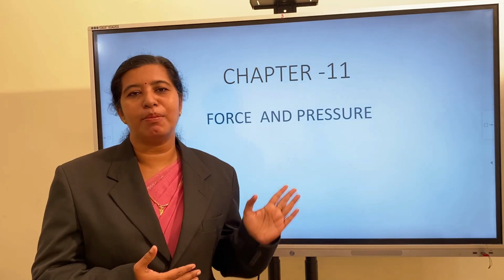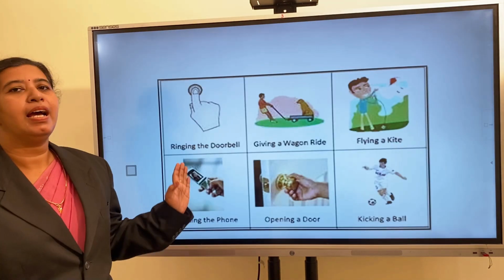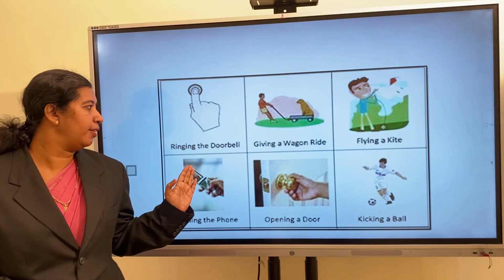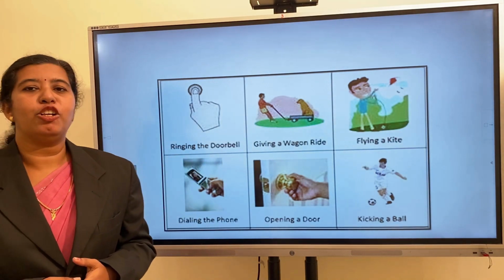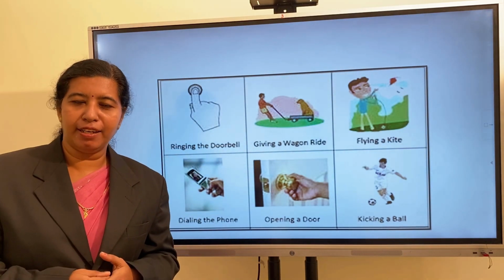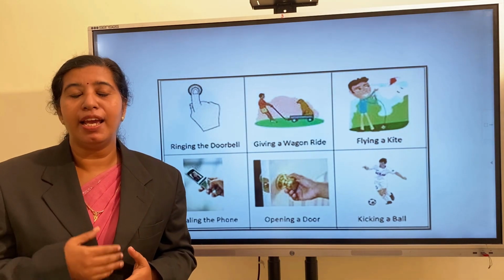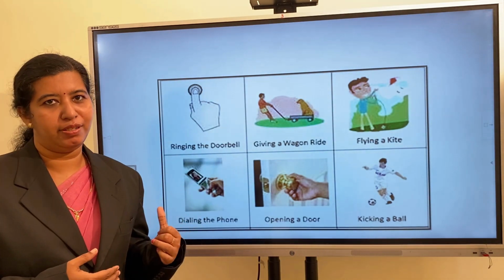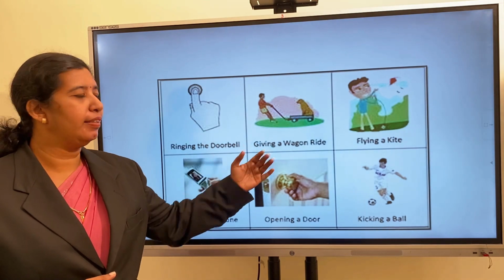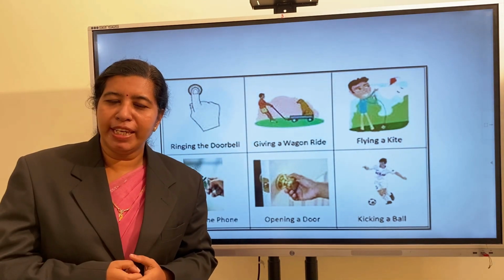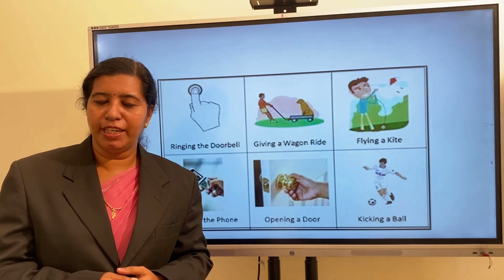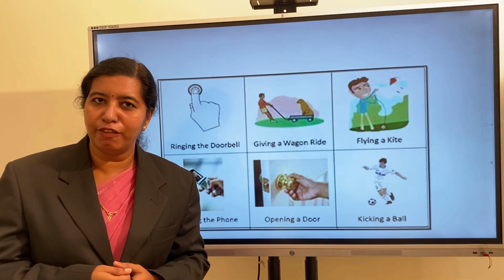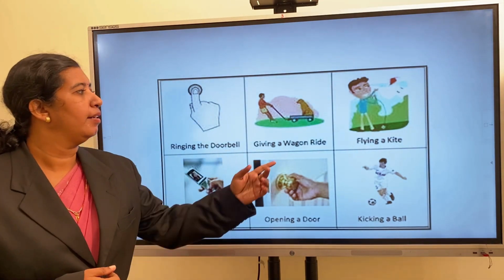Let's go through some of the examples. Here in the first picture, ringing the doorbell. While ringing, you are applying force in the form of push. In the second one, moving a wagon ride. While moving, you are applying force in the form of pull.